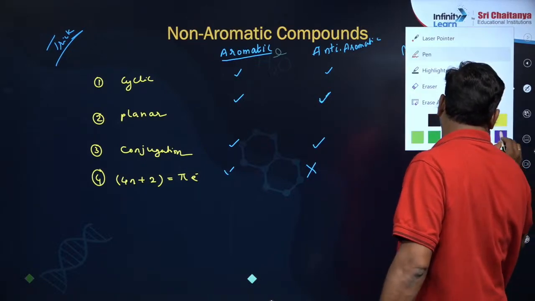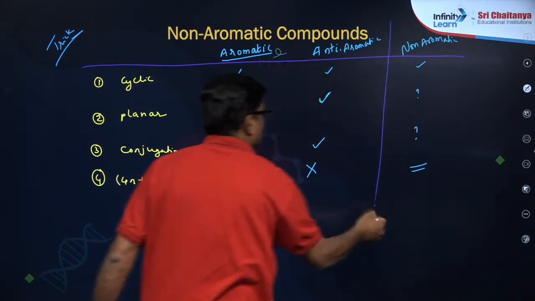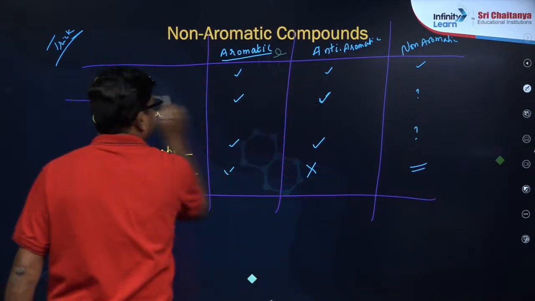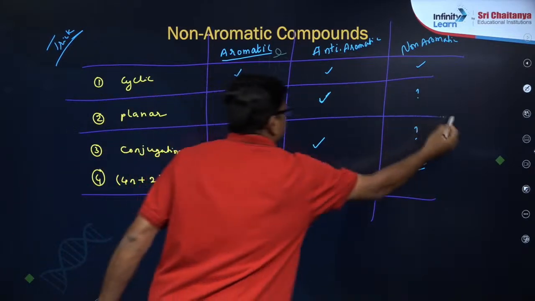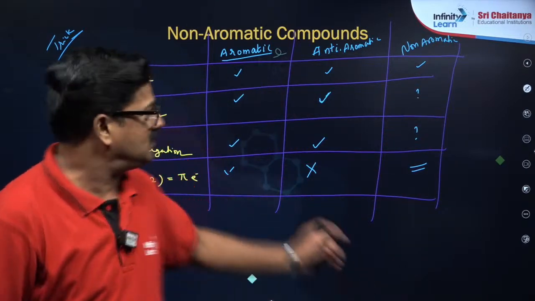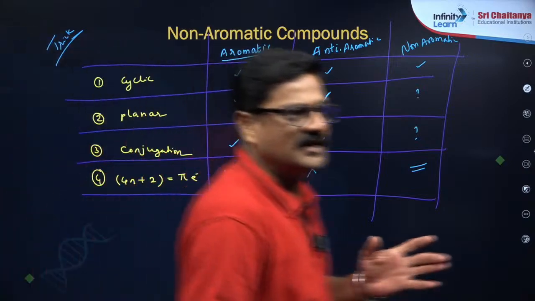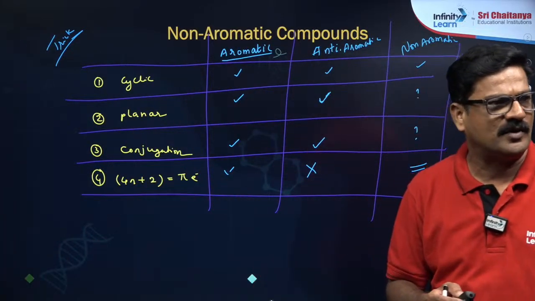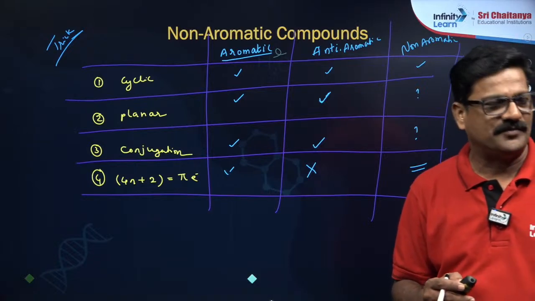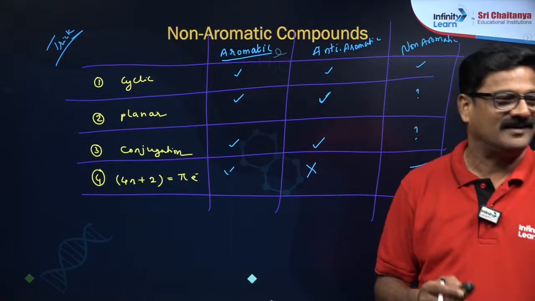So, please keep this particular trick. You can do total aromaticity based on this particular table. If anti-aromatic, then 4n pi electrons, you are saying correct. But if it is 4n, then it is not following 4n plus 2, right?